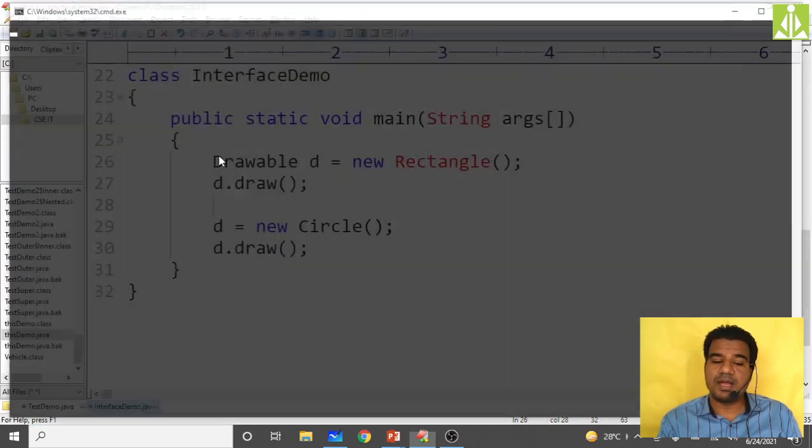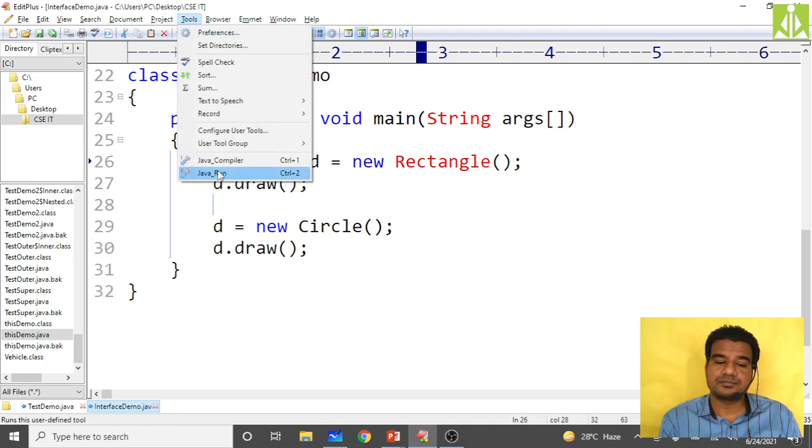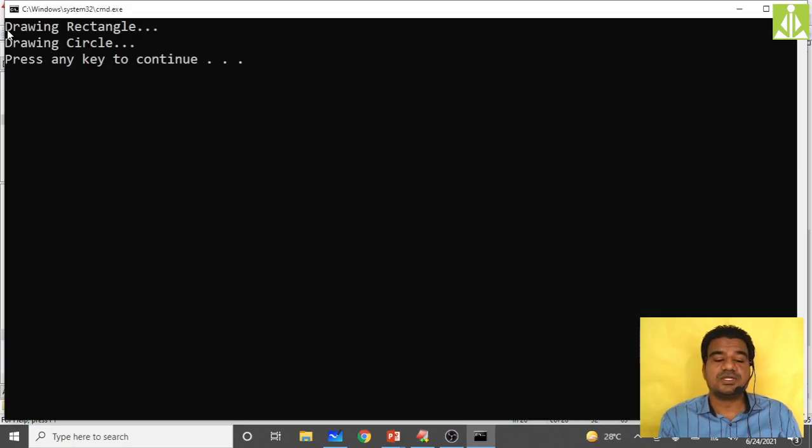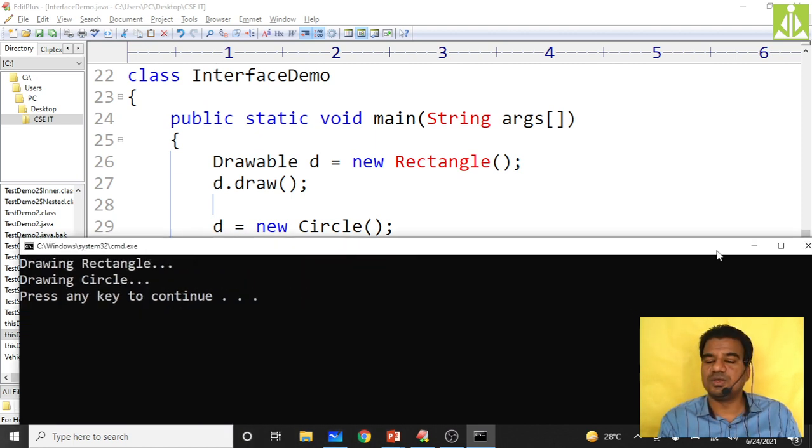So just compile, no issues, then run. As you can see, drawing rectangle, because it is invoking the rectangle class draw method. Then in the second draw call, as it is invoking the draw method from circle, we are getting the message drawing circle. Hopefully you understood.